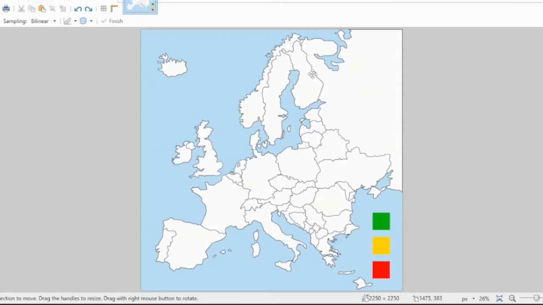Anyways, before we guess the countries, I just want to go over the rules. I want to keep this as fast as we can. I don't want to hold you guys up. So anyways, we're going to be trying to guess the capitals of all these countries here. Even if I don't know them, just to keep this interesting, I'm gonna fill the country in with green if I know the capital, and I'm sure I know it. If I'm not as sure, but it's not like a complete wild guess, I'm gonna go with yellow.